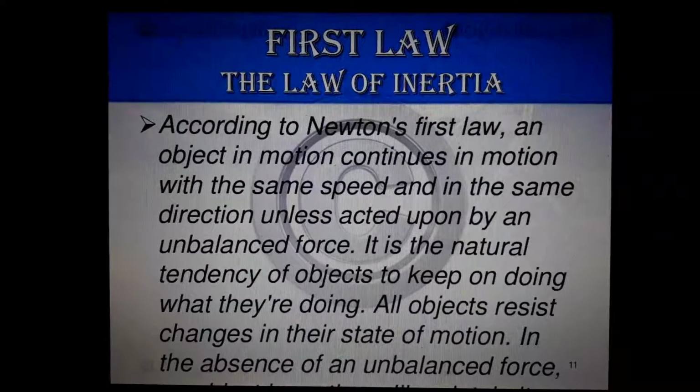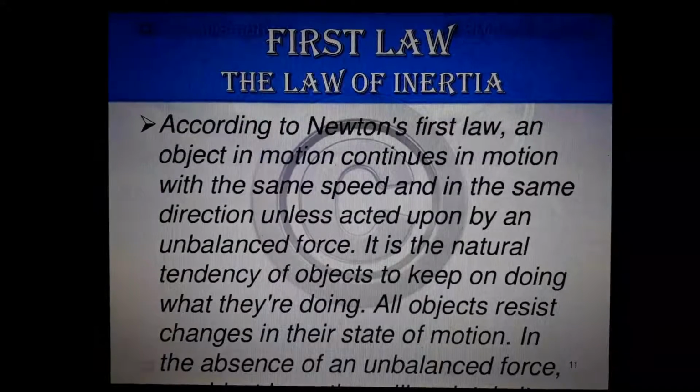Understand? Balanced force and unbalanced force you already studied. In the case of balanced force, there won't be any motion because the force is acting equally from both directions. Unbalanced force means the force acts only from one direction.